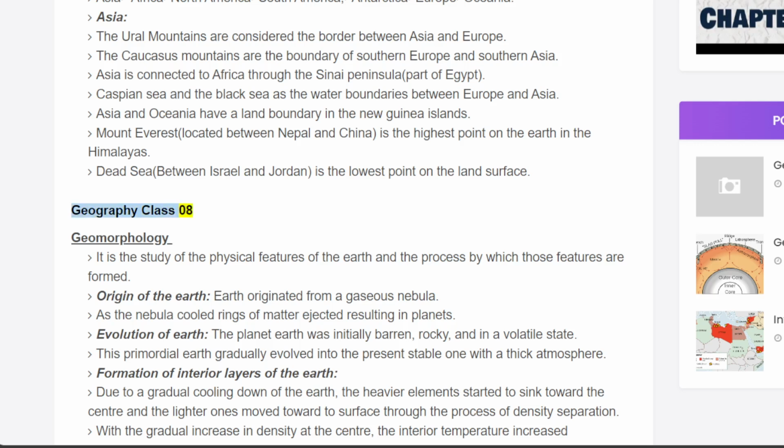Geography Class 08. Geomorphology. It is the study of the physical features of the Earth and the process by which those features are formed. Origin of the Earth. Earth originated from a gaseous nebula. As the nebula cooled, rings of matter ejected, resulting in planets. Evolution of Earth.